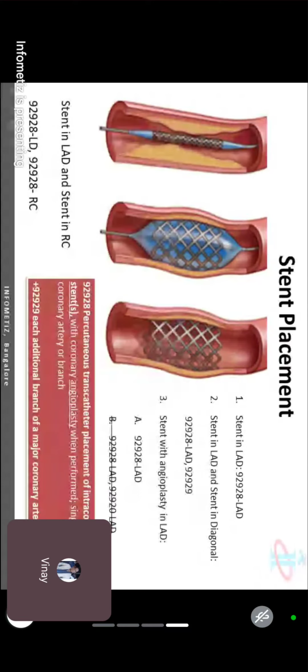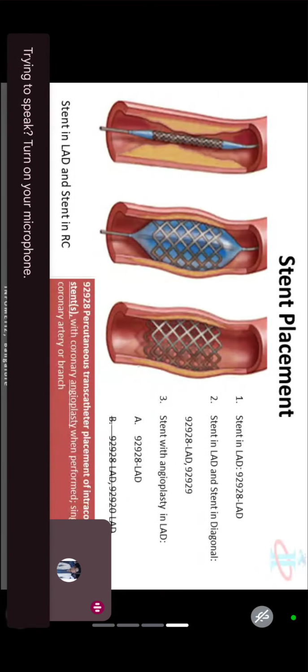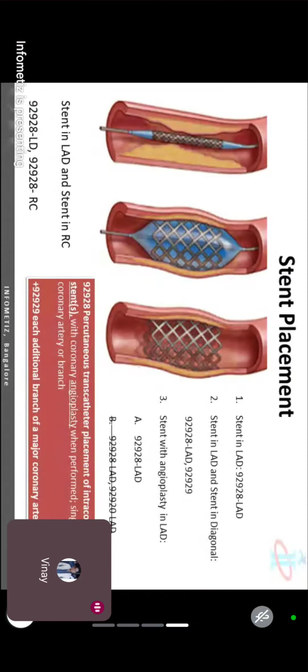Right? Stent placement. What is the stent placement code? 92928. In 28 you will read they have given major coronary artery or branch. So the first diagonal is covered in 28. Correct? First diagonal is covered with 28 because I did not ask you for any branch, any major artery.